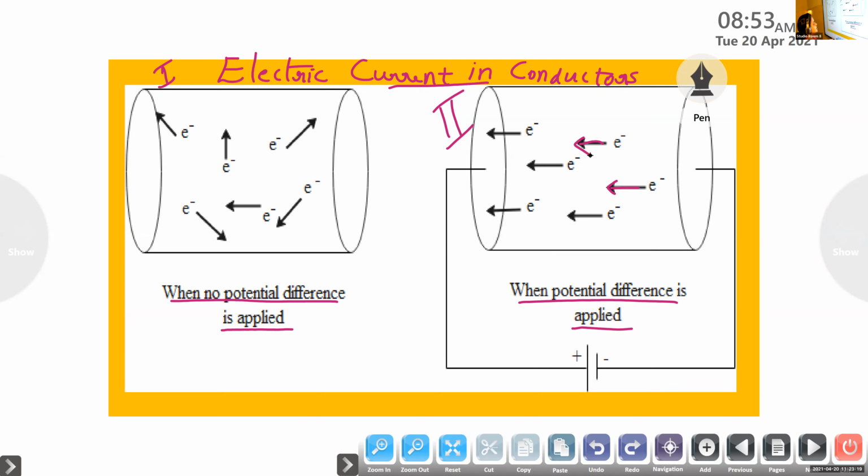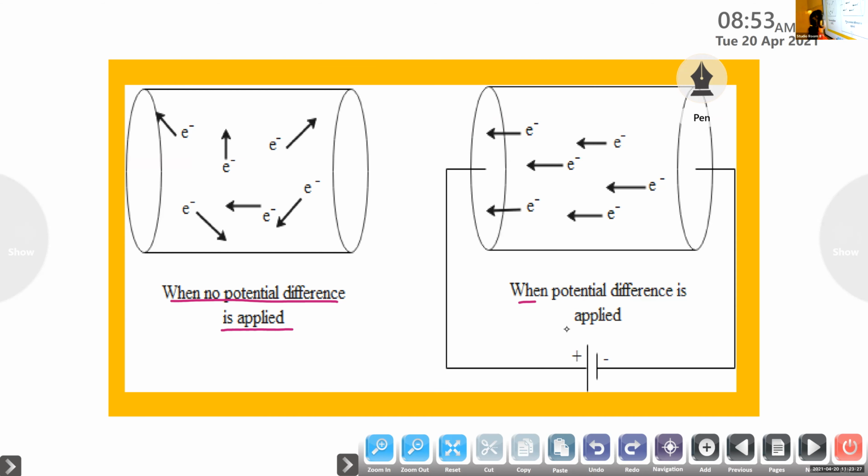I hope this electric current in conductors is clear for you, right? Now, in the first case we are discussing a velocity. That velocity is the thermal velocity. It is in the absence of potential difference or electric field. In the second case we have another velocity. What is that velocity known as? Drift velocity. The drift velocity is represented by the letter Vd.